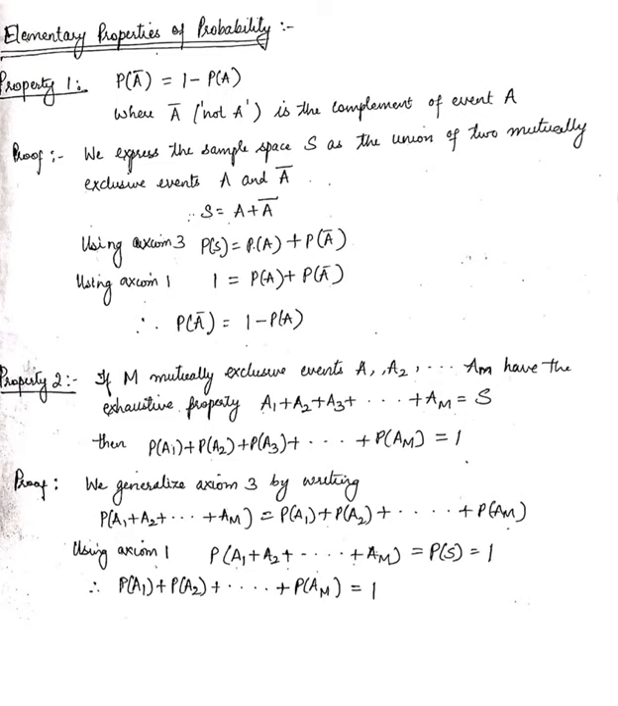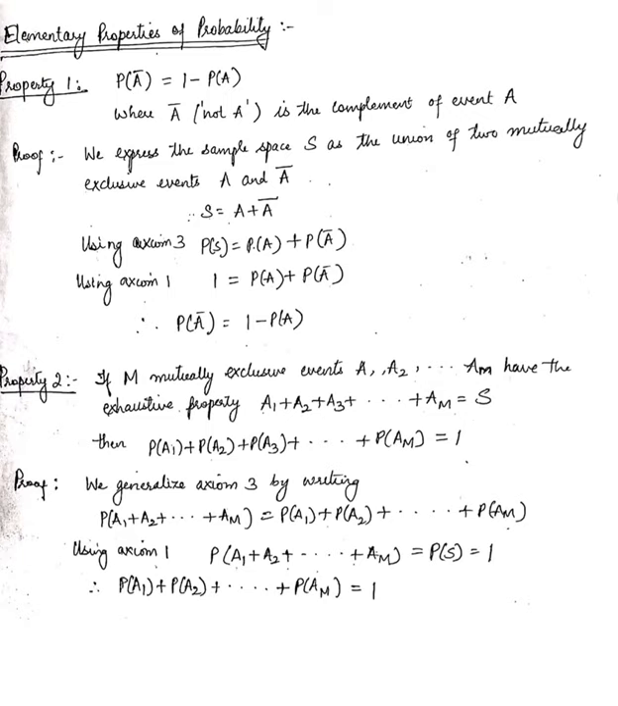So we can express the complete sample space S, in this particular case 1, 2, 3, 4, 5, 6, as the union of two mutually exclusive events A and A bar. A is 4 in our example, and A bar is 1, 2, 3, 5 and 6. So together A plus A bar will make up the complete sample space S. So S is equal to A plus A bar. Now this is the proof for that particular property.